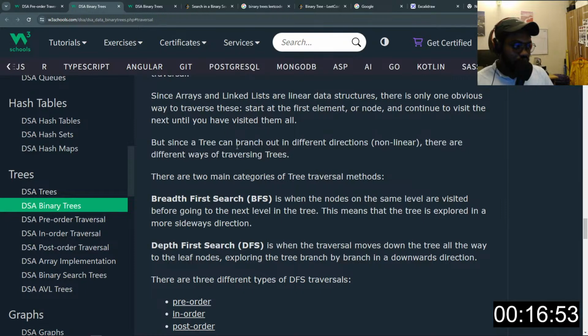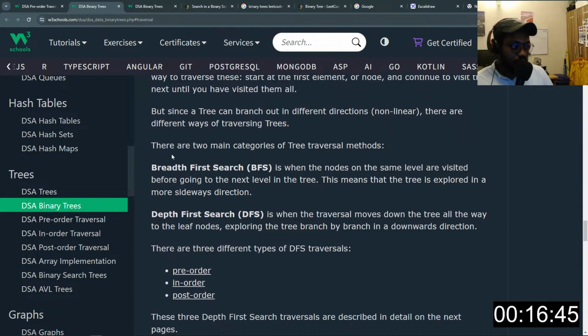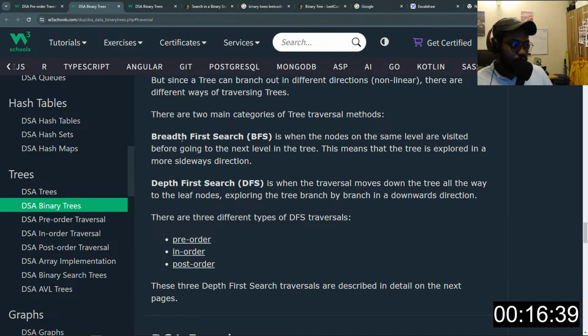But since a tree can branch out in different directions, which means the tree is non-linear, there are different ways of traversing the tree. There are two main categories of tree traversal methods. So we have a breadth first search and a depth first search. A breadth first search is when the nodes on the same level are visited before going to the next level in the tree.